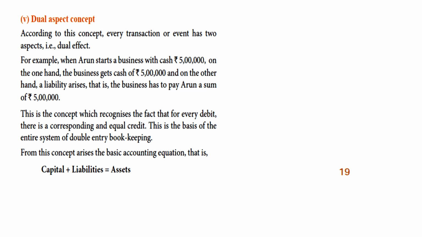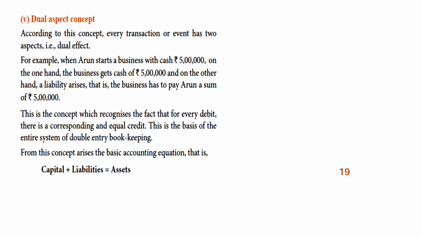Okay, so அது ஒரு வருமானமா நமக்கு வந்து வருது. At the same time, as a business, the company has to repay it, right? Repay the amount of 5 lakh. So it is a liability. So அதே காசு வர நேரம் அதே சமயம் நம்ம திருப்ப கொடுக்க வேண்டியது இருக்கிறனால the liability also arises. So the business has to pay Arun a sum of 5 lakh rupees.